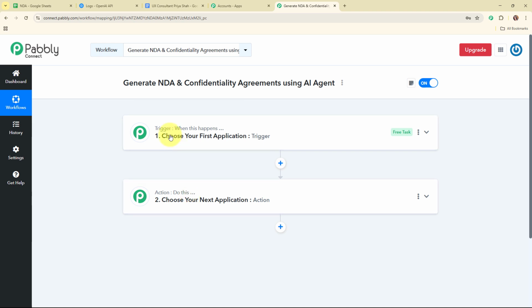A trigger says when this happens and action says do this. That means action is a response towards a trigger. Your automation can have a single trigger but multiple action steps. Now let's begin with our automation by simply setting up a trigger.